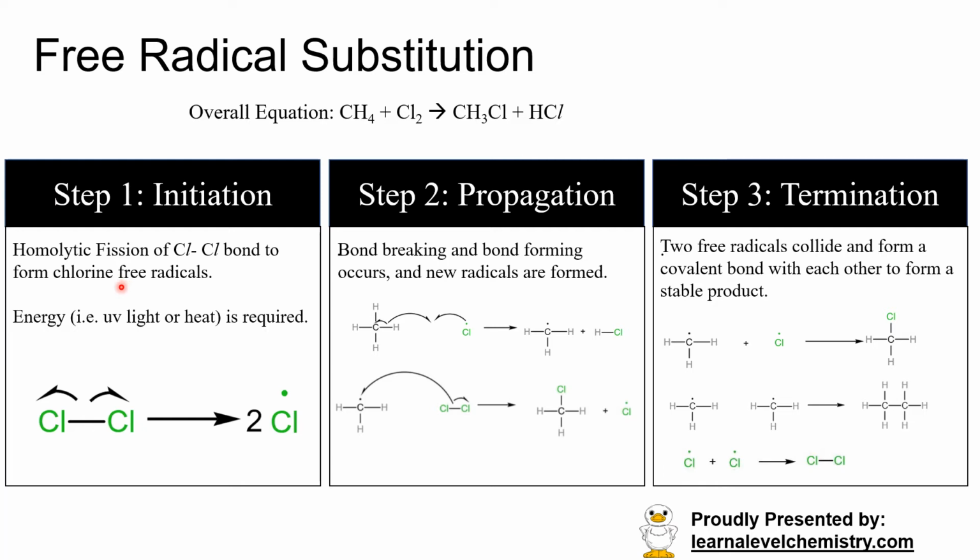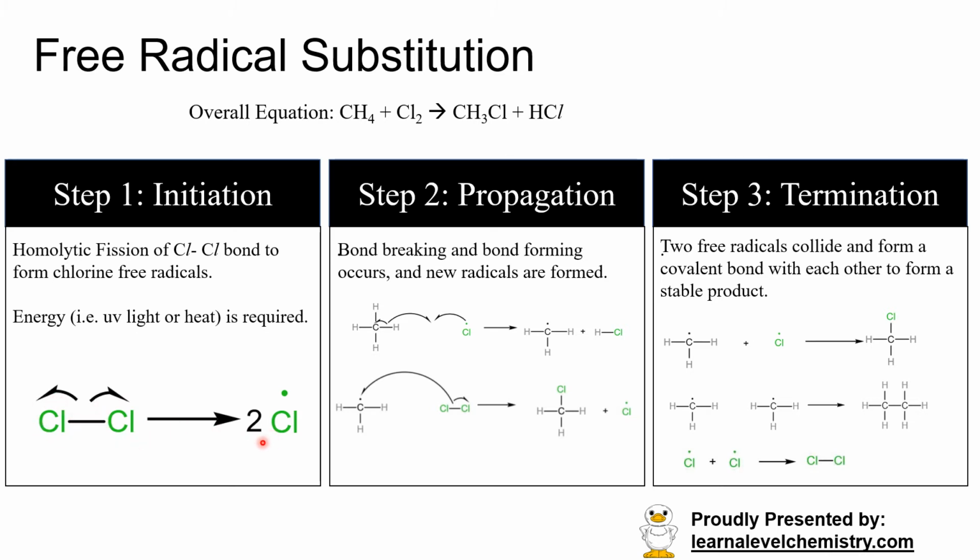Because bond breaking is endothermic, energy has to be supplied, and that is why we need UV light or heat for the reaction. It is to break the halogen-halogen bond. So we supply UV light or heat to break this Cl-Cl bond, and each of the chlorine atoms will get an electron from the bond.